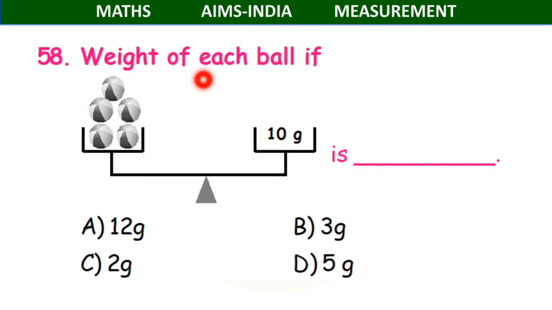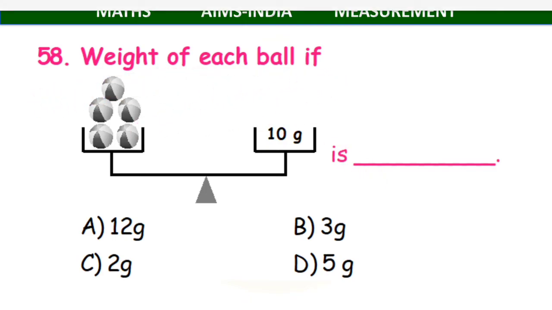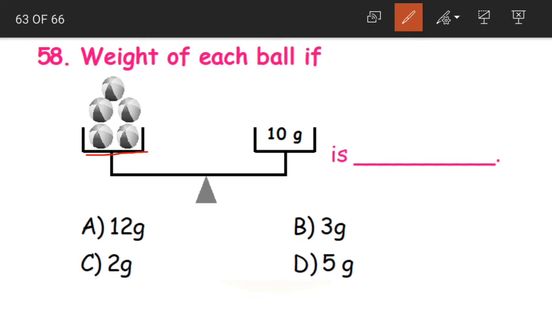Question 58. Weight of each ball is, if 5 balls. How many balls do we have? 1, 2, 3, 4, 5. The weight of 5 balls is 10 grams. We have to find out the weight of each ball. 5 balls is 10 grams. Then the weight of 1 ball is equal to how much? How will we find out?